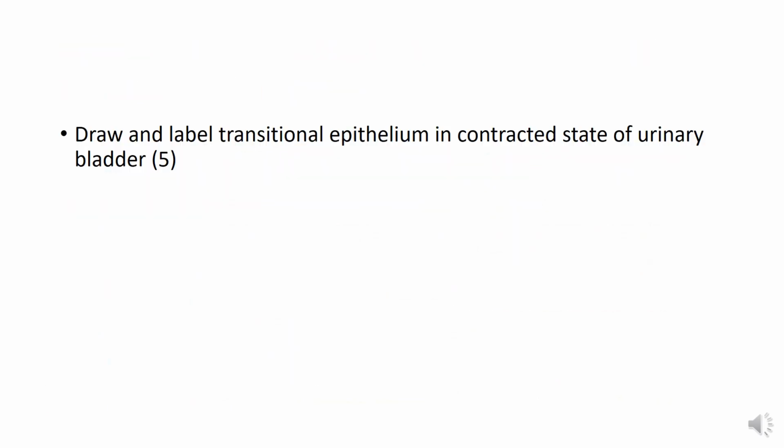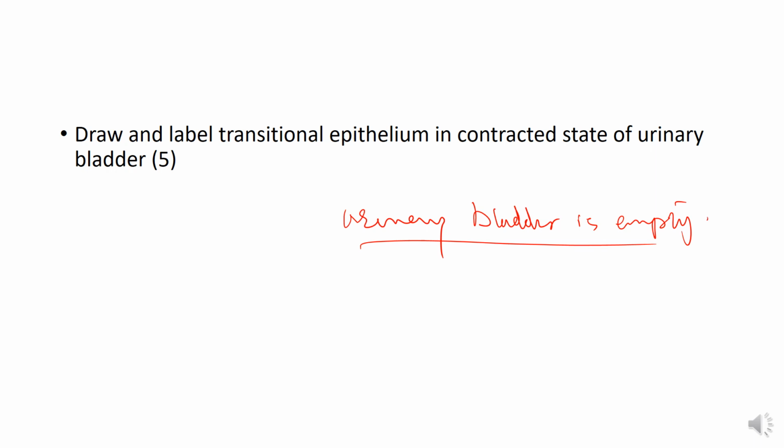So another question which can come in the form of SCQ is: draw and label transitional epithelium in contracted state of urinary bladder. As you know, what is the contracted state? When the urinary bladder is empty. In this state, the epithelium is more in layers, 6 to 8 layers.